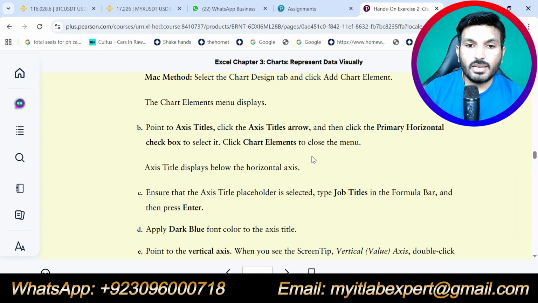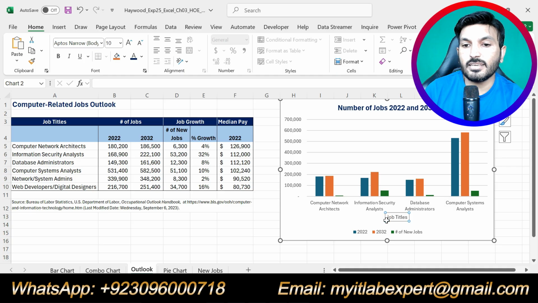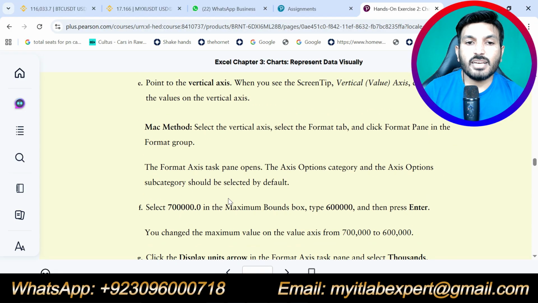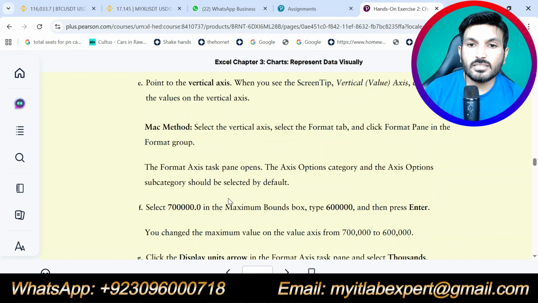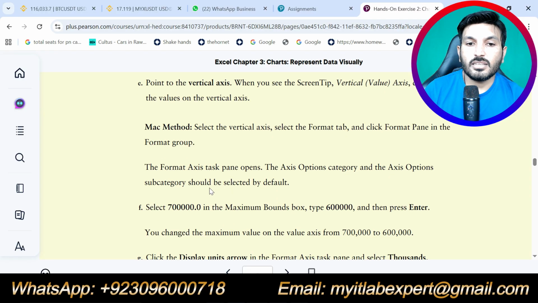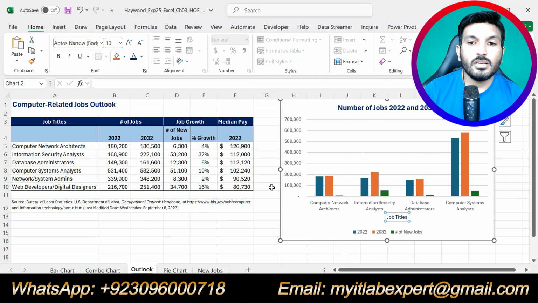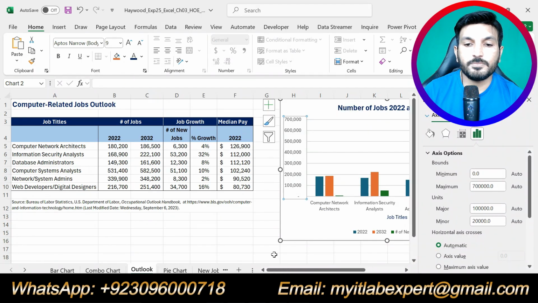Now it is saying we are supposed to apply dark blue font color to the axis title. So we will select this axis again and we will change the color to dark blue, this one. Okay, now next we are supposed to add the vertical axis and the name of the vertical axis. It says point to the vertical axis. When you see the screen tip vertical axis, double click the values on the vertical axis. The format axis task pane opens. So now I just select this one, right click on this and click format axis, this one.